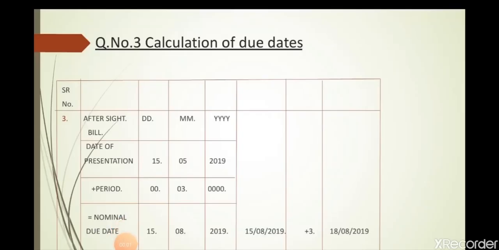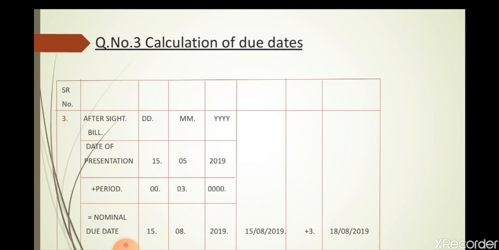In this question we will have to calculate the due date of the bill. Date of bill is 15th May 2019 and the period of bill is 3 months and after sight is given. Then what we will have to do, we will have to take the date of presentation or acceptance, whichever is earlier. So here the date is the same, so we will take the date of 15th May 2019. Period is 3 months and the nominal due date we find here is 15th August 2019, and 3 days as a grace we have to add. Then our bill's due date is 18th August 2019.